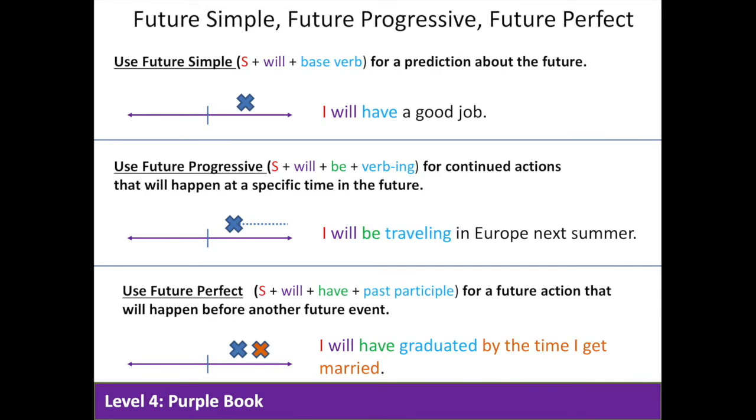Now, let's talk about the future simple, future progressive, and the future perfect. We use the future simple for a prediction about the future. For example, I will have a good job.